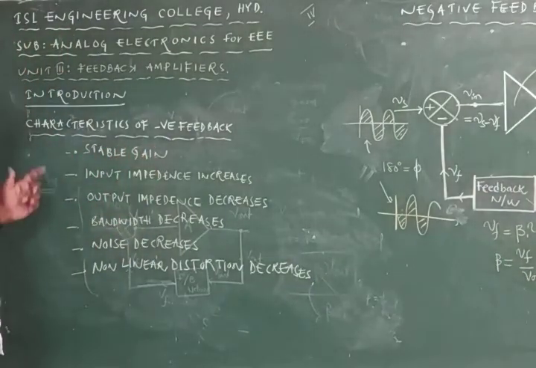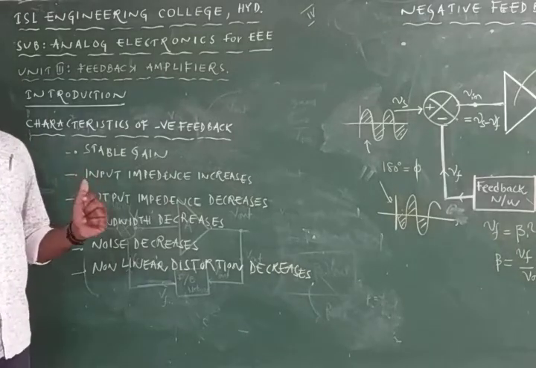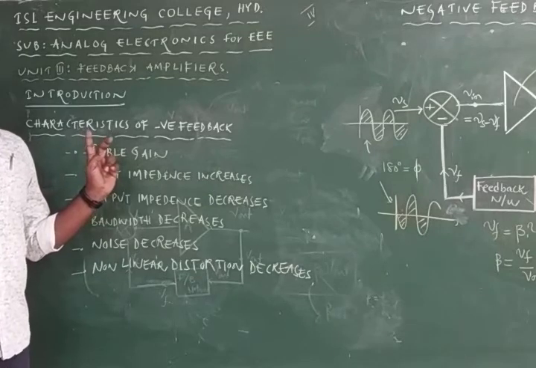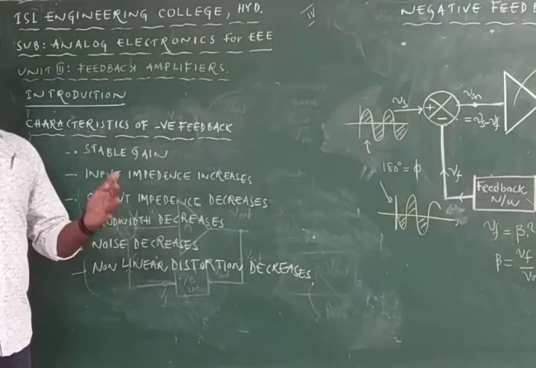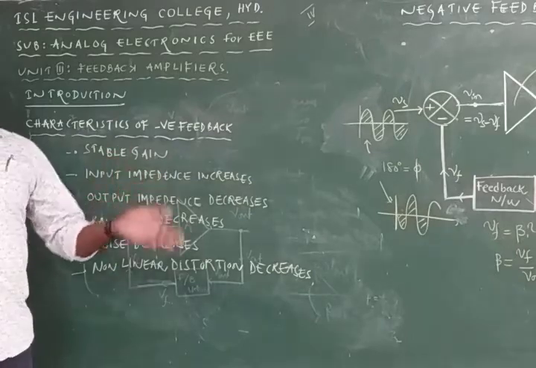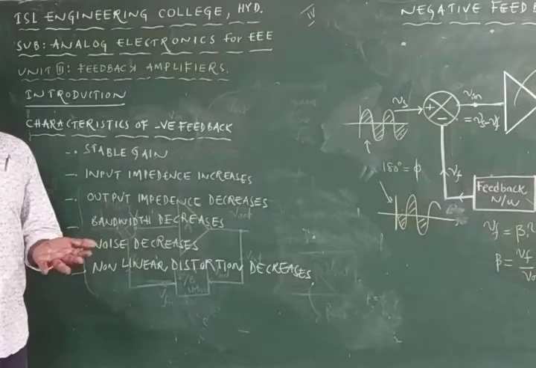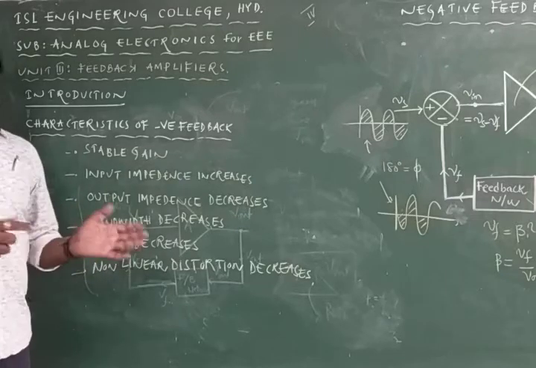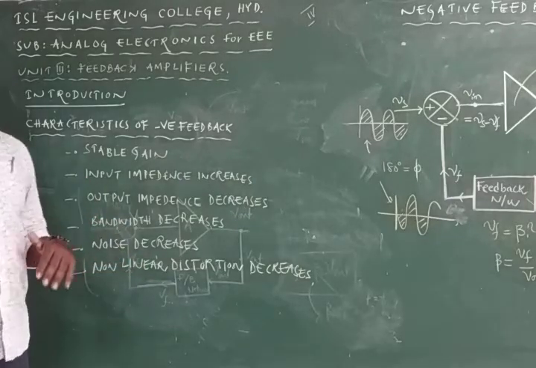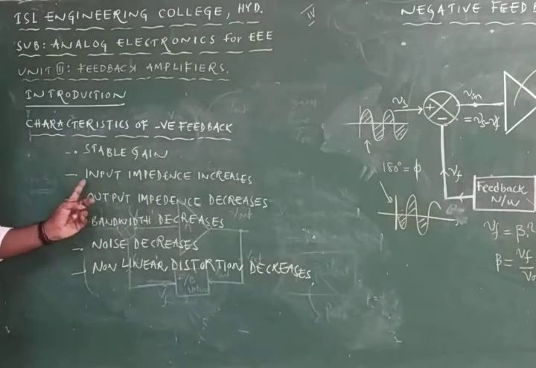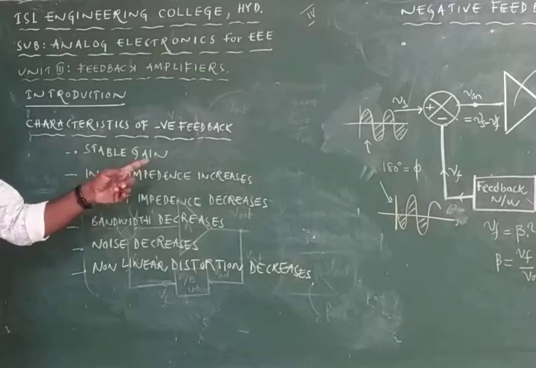The second advantage of negative feedback in the amplifier circuit concerns input impedance. The input impedance increases in case of negative feedback. By increasing the input impedance, the gain remains constant irrespective of the input signal, and the input impedance increases.